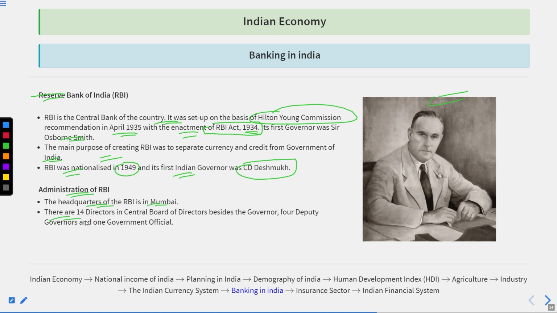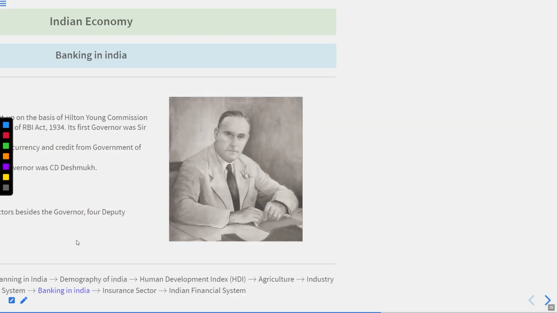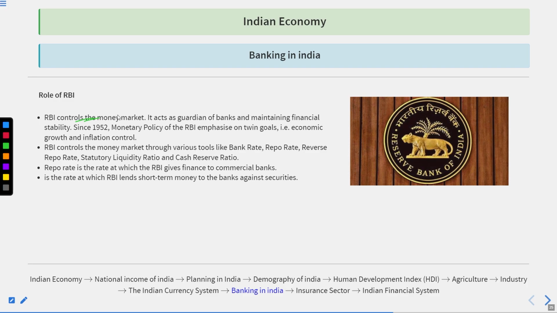Administration of RBI, if we talk about it: headquarters are at Mumbai. There are 14 directors in the Central Board of Directors besides the governor, 4 deputy governors and 1 government official. The role of RBI is to control the money market, act as a guardian of banks and maintain financial stability. Since 1952, the monetary policy of RBI has emphasized twin goals. It means economic growth but also controlling inflation.